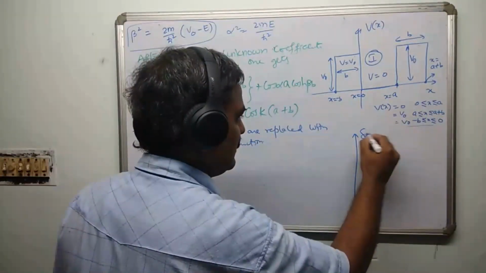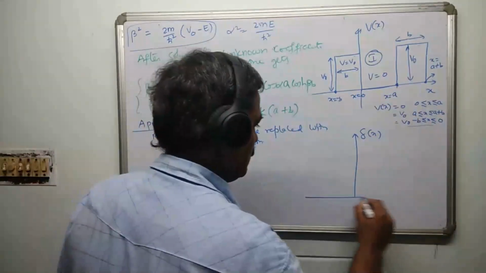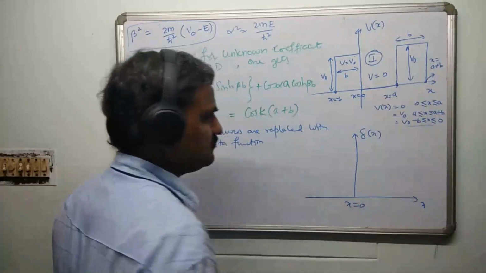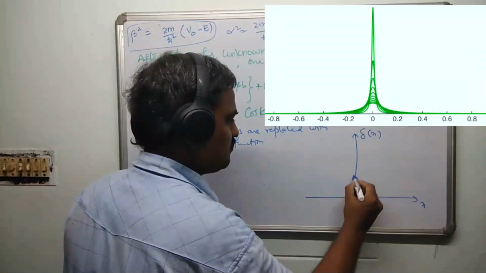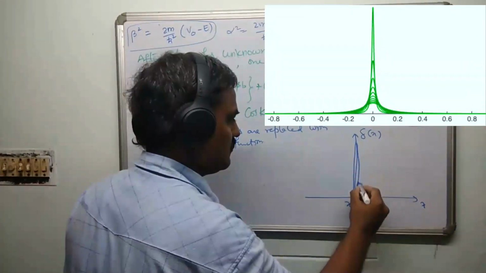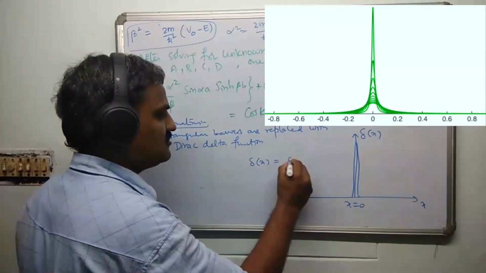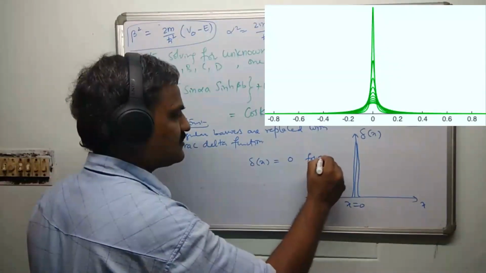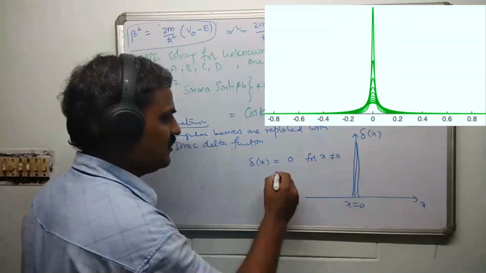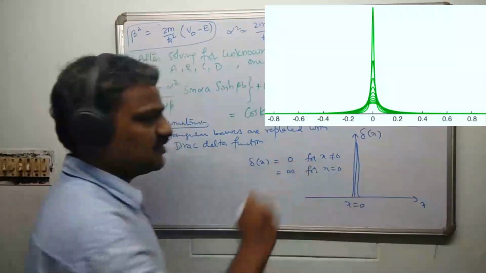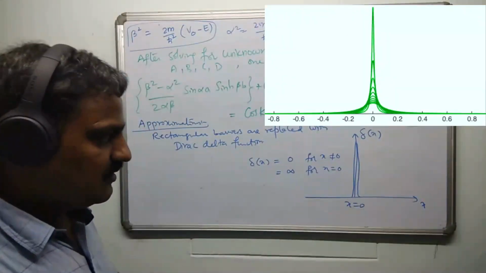If this is delta of x, Dirac delta, and this is x, at x equal to 0, a small spike like this. So delta of x is equal to 0 for x not equal to 0, and goes to infinity for x equal to 0. This is what you call the Dirac delta function.